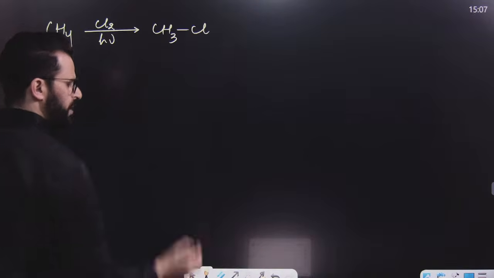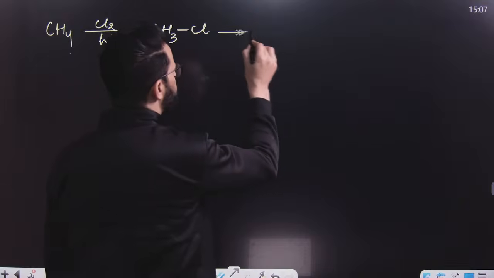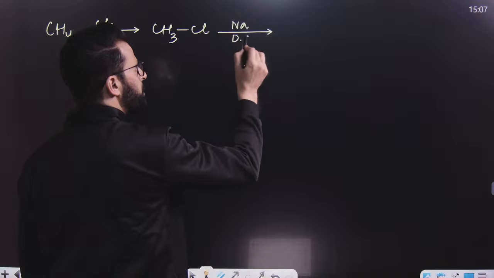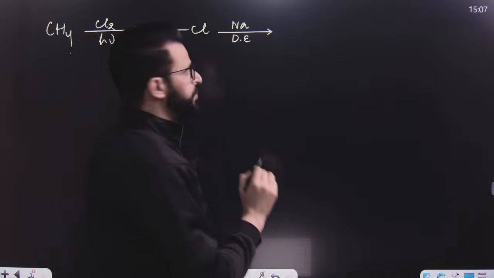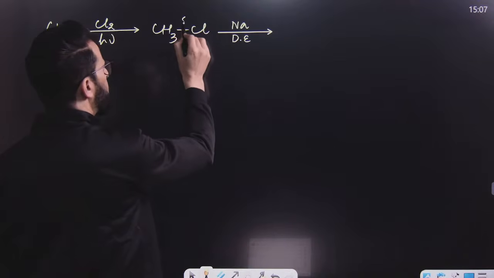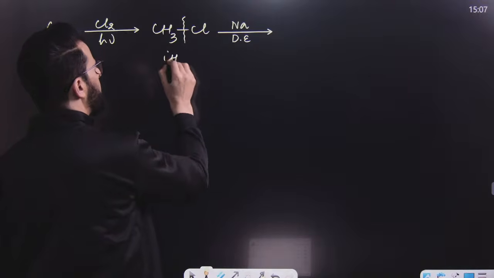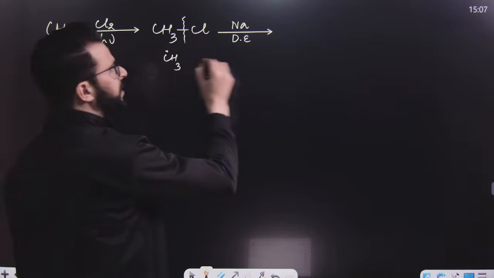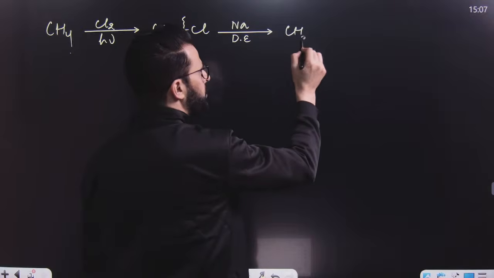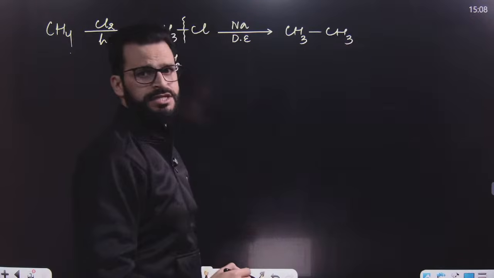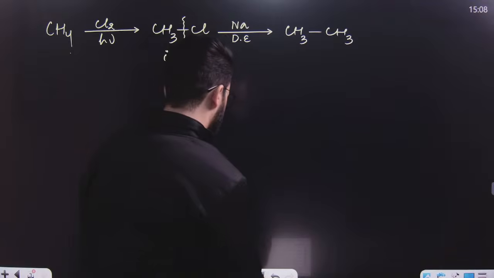It will result in the formation of CH3Cl. After that, my dear students, if we treat this with sodium in presence of dry ether, I mean to say the Wurtz reaction, then what will happen? We have to break this bond and form a CH3 radical, and then combination of these radicals takes place and it will result in the formation of ethane, C2H6.